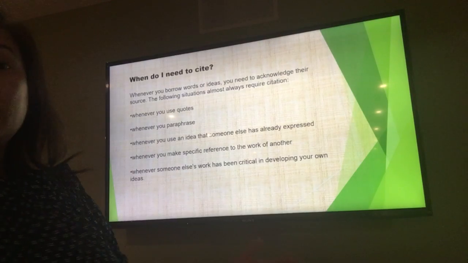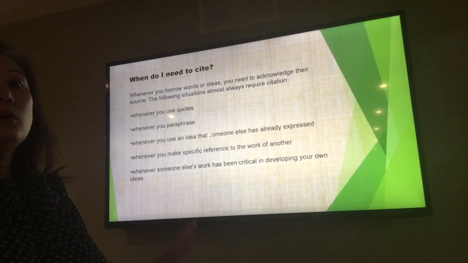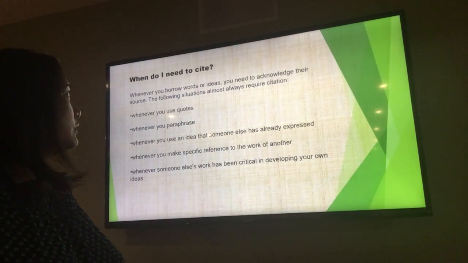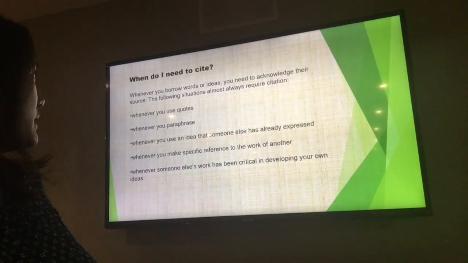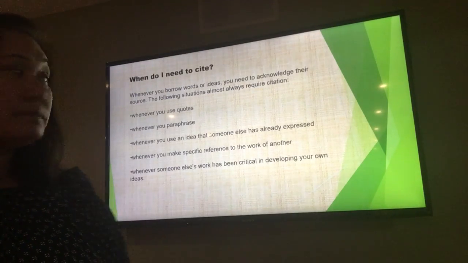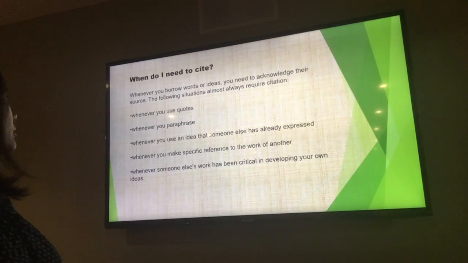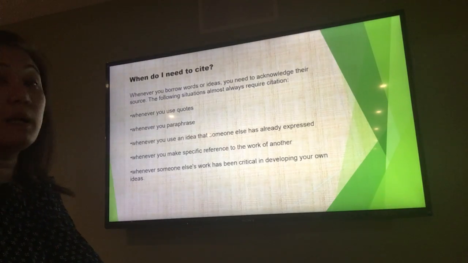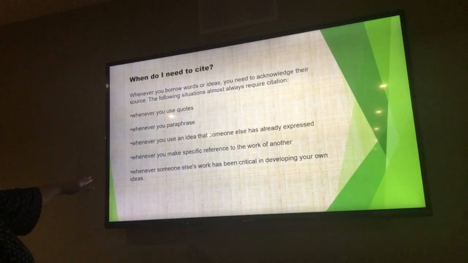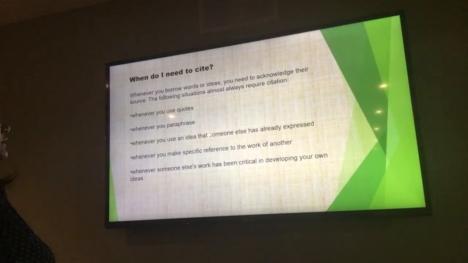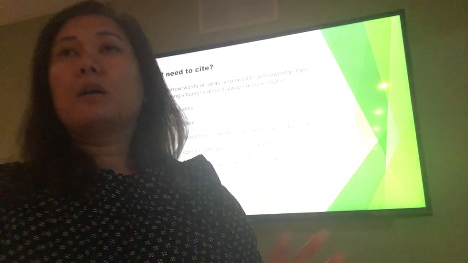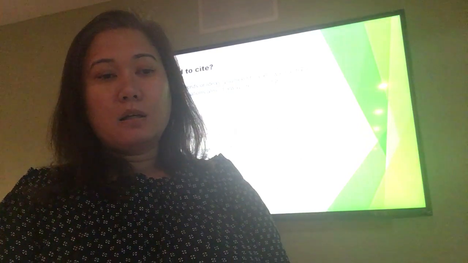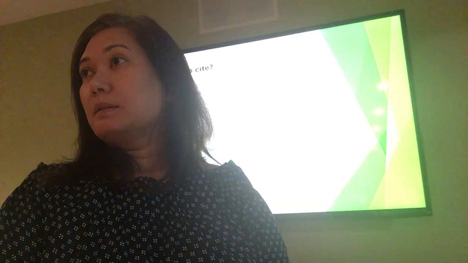Now, when do I need to cite? Every time you borrow words or ideas, you need to acknowledge their source. The following situations almost always require citation: whenever you use quotes, whenever you paraphrase, whenever you use an idea that someone else has already expressed, whenever you make specific reference to the work of another, and whenever someone else's work has been critical in developing your own ideas. These are the reasons why you have to cite the information that you gather from databases.